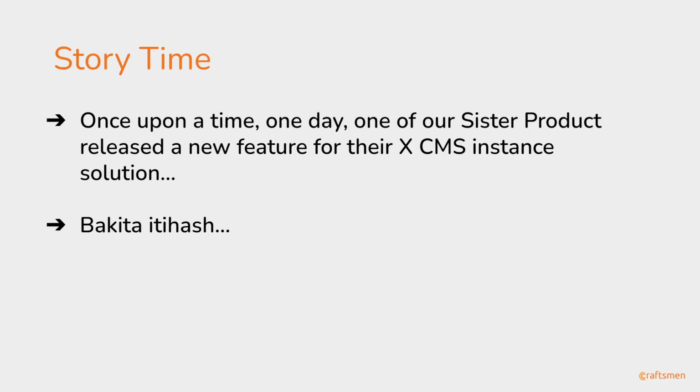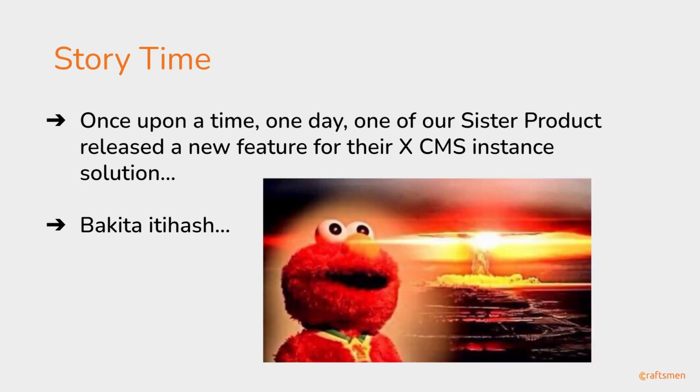We have a service which is integrated with our sister product so that they can publish to an XCMS instance via our service, and they have an instance there as well. One day they decided to release a new feature for that XCMS instance solution, and the rest is history.